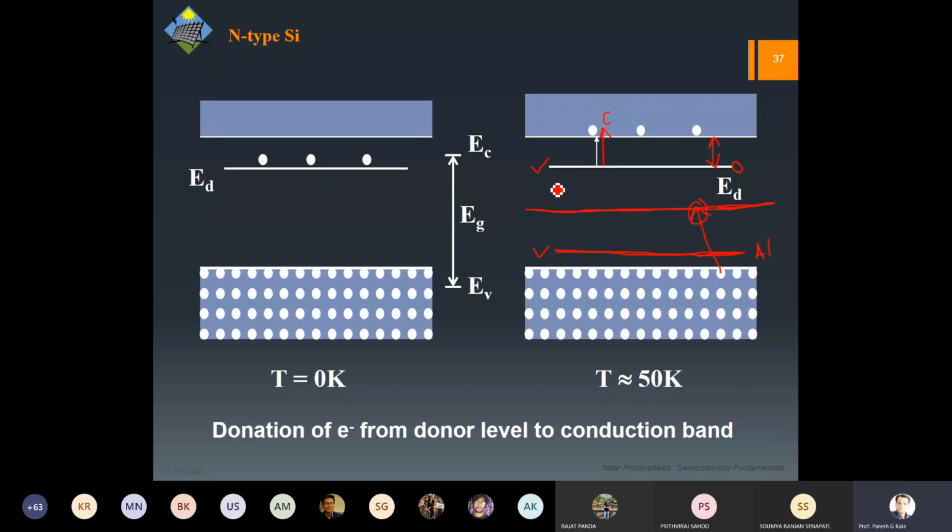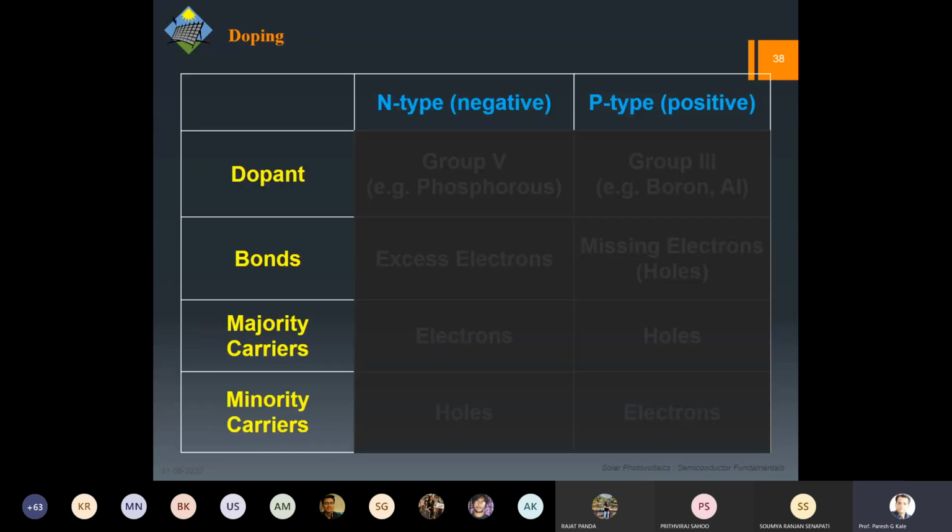So if any element is sitting in this region in between, that is not good for us, and that's why we are going to call those impurities bad impurities, and sometimes they are called traps. These cause so many problems. We will learn it when we talk about recombination. Anyway, this is all about N-type.